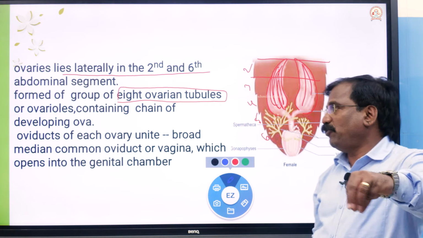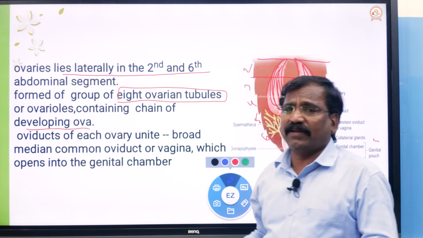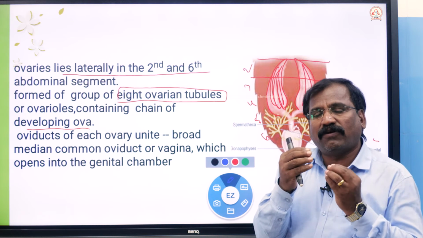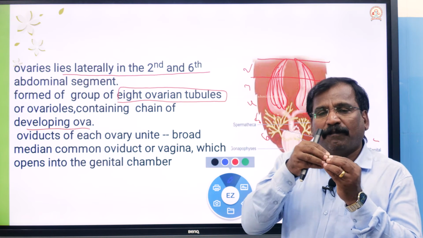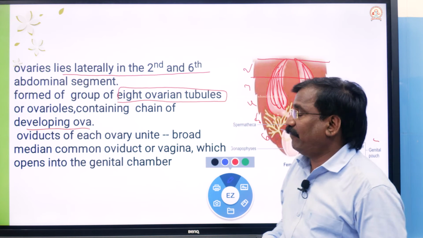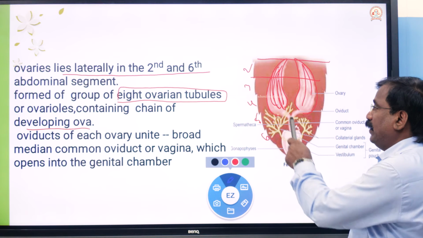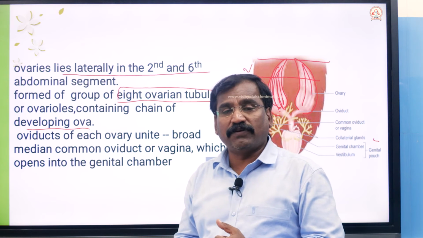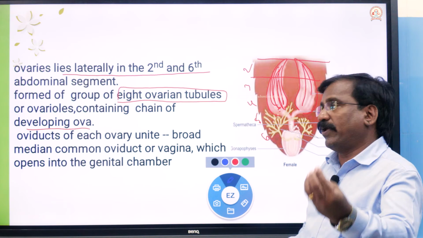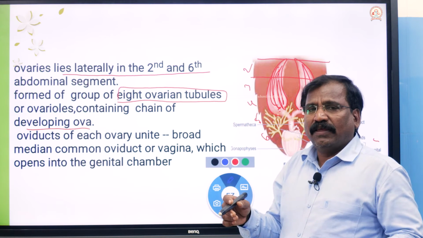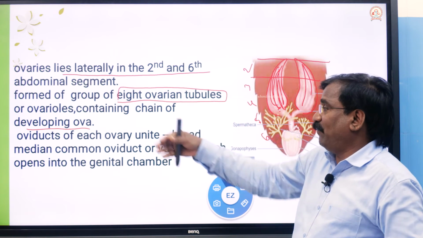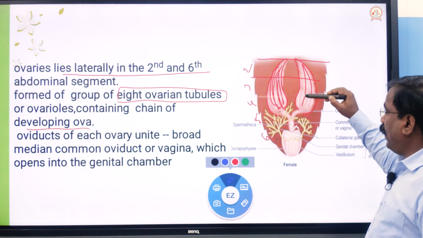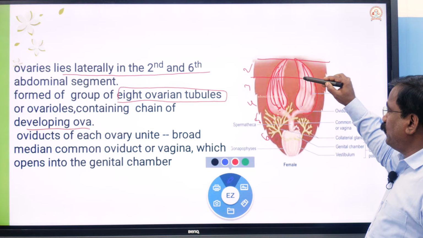Inside the ovarian tubule there are developing ova, that is eggs, at all stages, from small to bigger, immature to mature. The ovaries are responsible for the production of the ova or eggs. That's all. Next, the ovary produces ova.